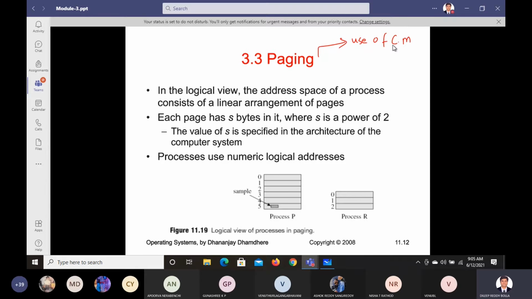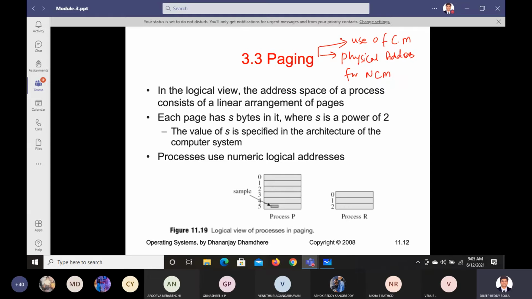Along with that, it will provide the physical address space of the process to non-contiguous memory. It will provide the physical address for non-contiguous memory. So this is what it will do.